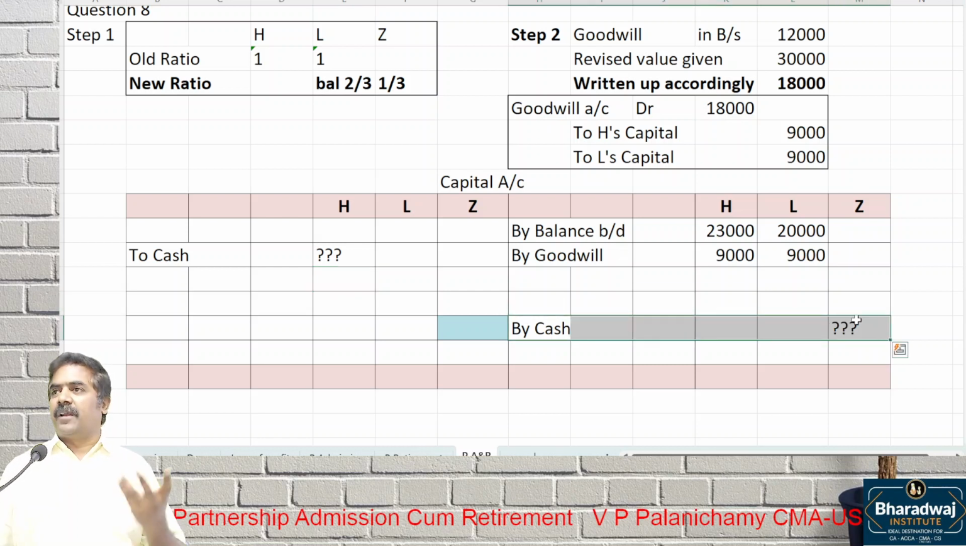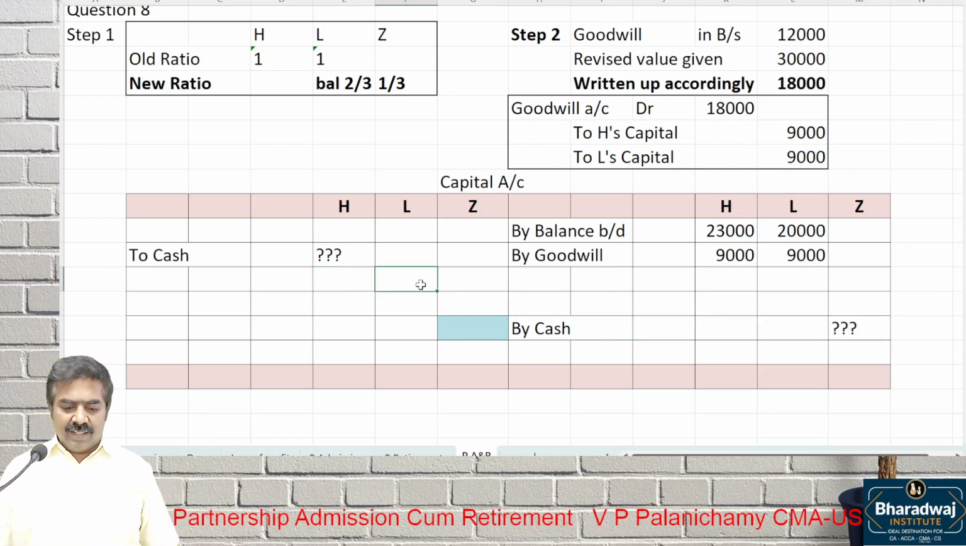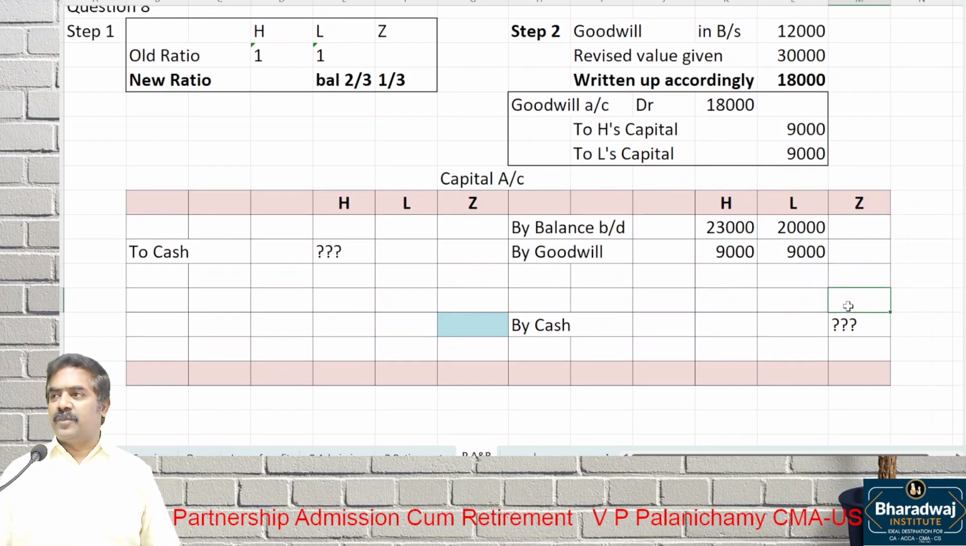What is the capital of the new partner? We do not know. L and Z also, it should be in which ratio? Profit sharing ratio. What is the cash to be paid? Also we do not know. Suppose if Z has to bring 25,000, 50% will be given by his father. Only the remaining 50% he has to bring in cash. That also we do not know. So much we do not know. What to do?